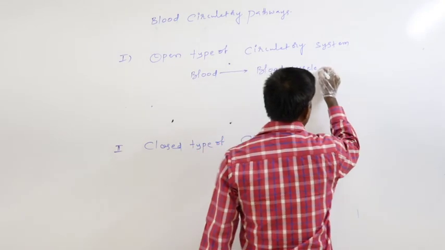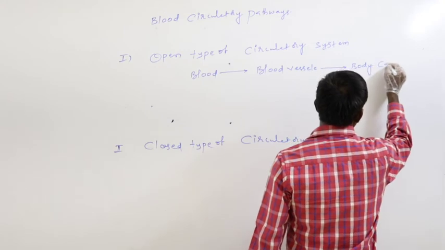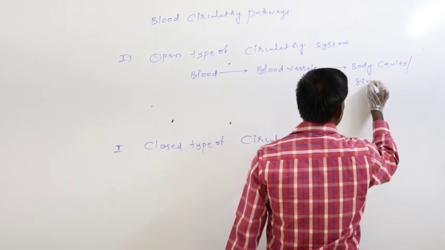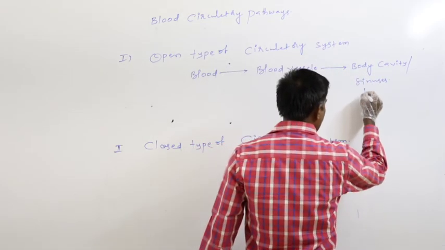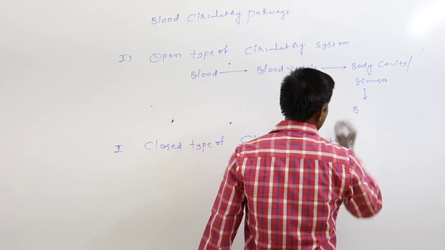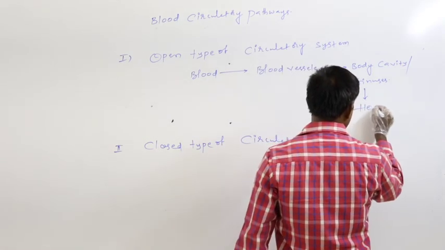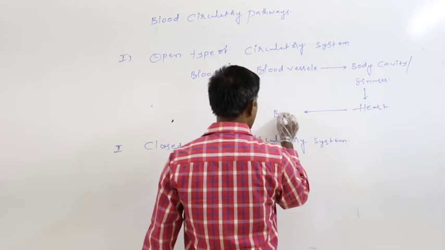This blood vessel directly opens into the body cavity, that is the sinuses, from where again blood reaches the heart, and again from where it reaches the body parts.